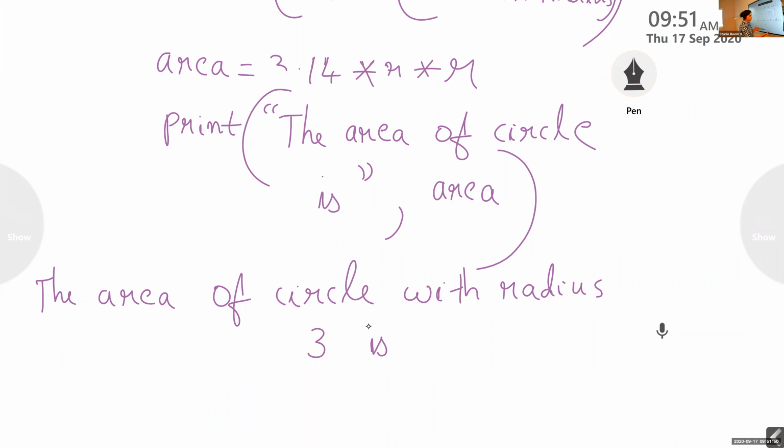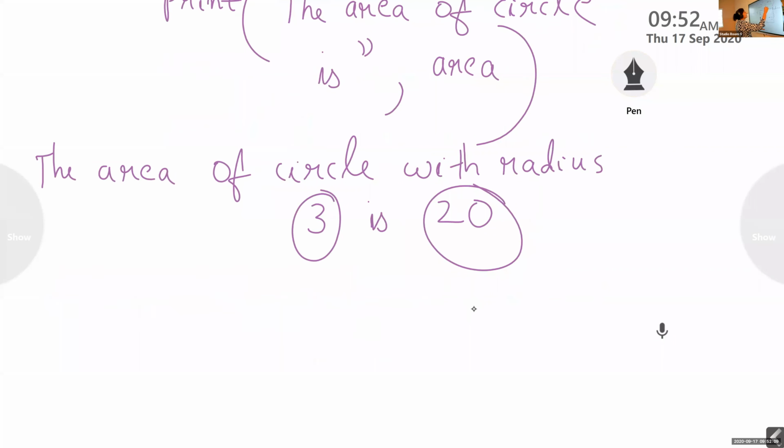This is just imaginary, I'm just imagining one number, I'm writing it like 20. For example, the area of circle with radius 3 is 20. So this is a variable and this is a variable. Then how to write the statement? Any idea? This is the variable R. This is the variable area. So it should display like this.